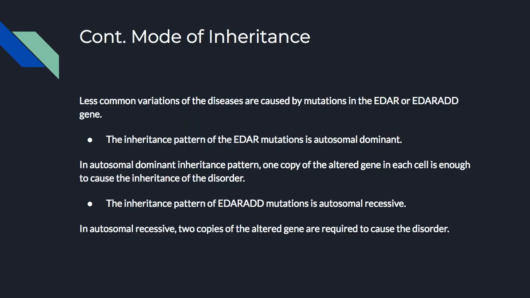Continuing the modes of inheritance. Less common variations of the disease are caused by mutations in the EDAR or EDARADD genes, as mentioned previously. The inheritance pattern of the EDAR mutation is autosomal dominant, which means that only one copy of the altered gene in each cell is enough to cause the disorder. However, the inheritance pattern of the EDARADD mutations is autosomal recessive, which means two copies of the altered gene are required to cause the disorder in an inherited person.